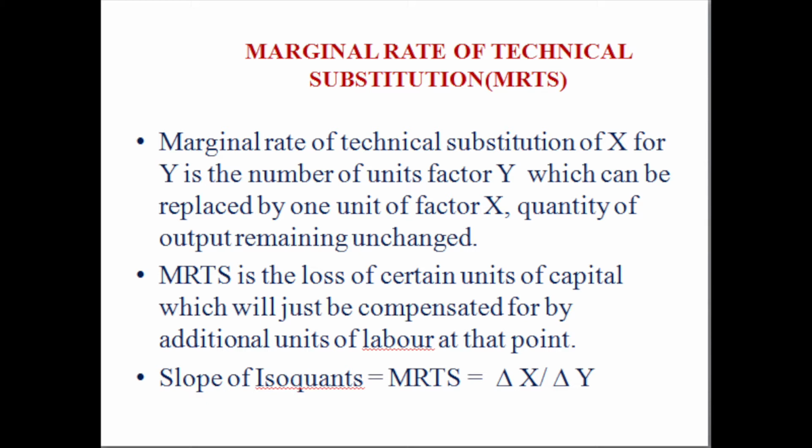And if we carry forward, we find the slope of isoquants. In the context of discussing production function, we have to know isoquants. Isoquants refer to different respective combinations of factors having the same amount of output. So, the slope of isoquants is equal to the marginal rate of technical substitution, and that is equal to the ratio between change in one factor with relation to the change in another factor. It may be here the change in capital with respect to the change in labor.